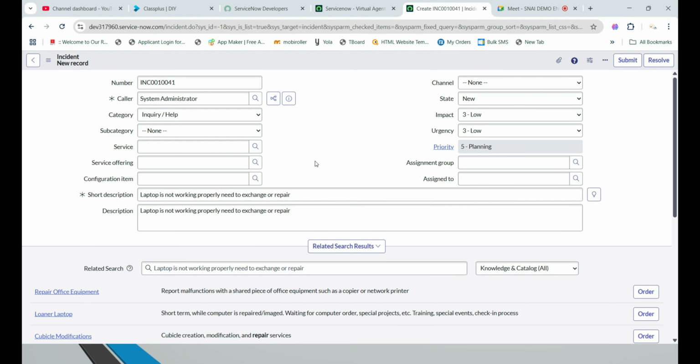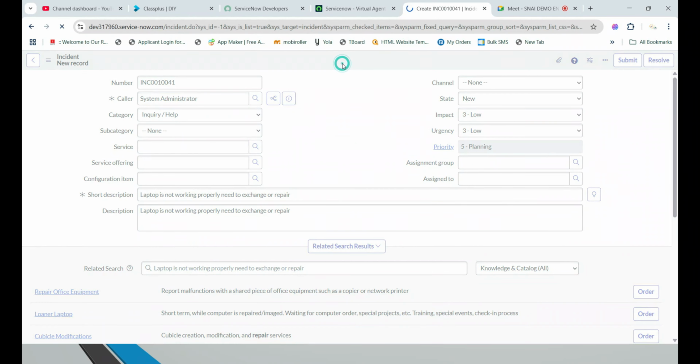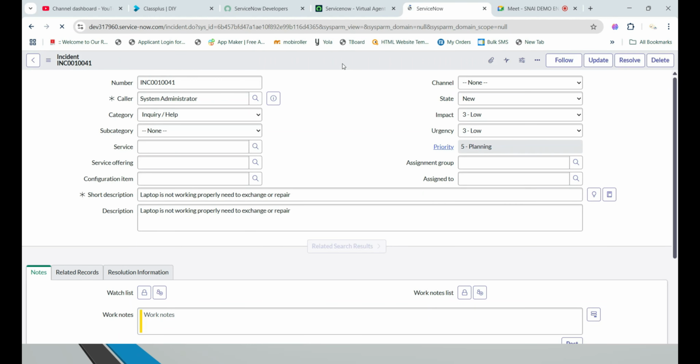They will open this incident form, for example INC0000041, and then the ITIL user can open this ticket and choose the right assignment group to resolve it. That is the manual method, and now we need to replace the manual method with AI technology.